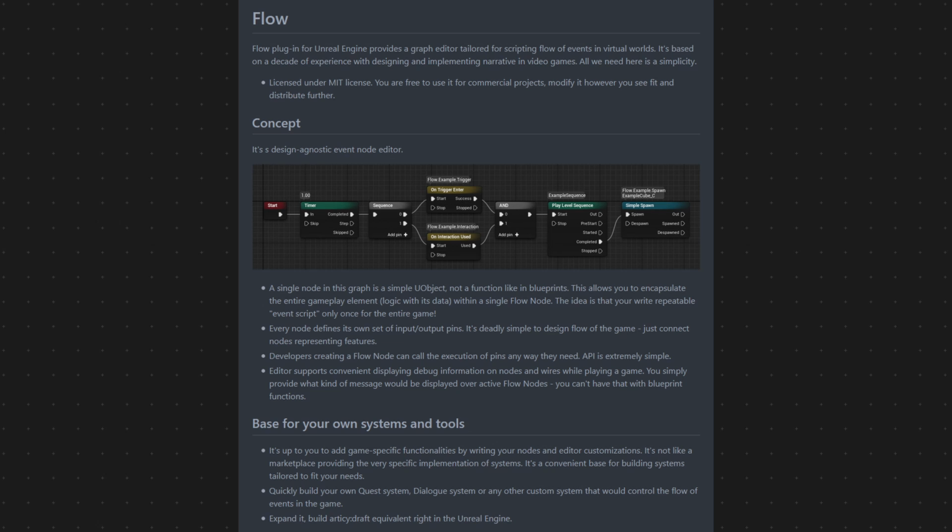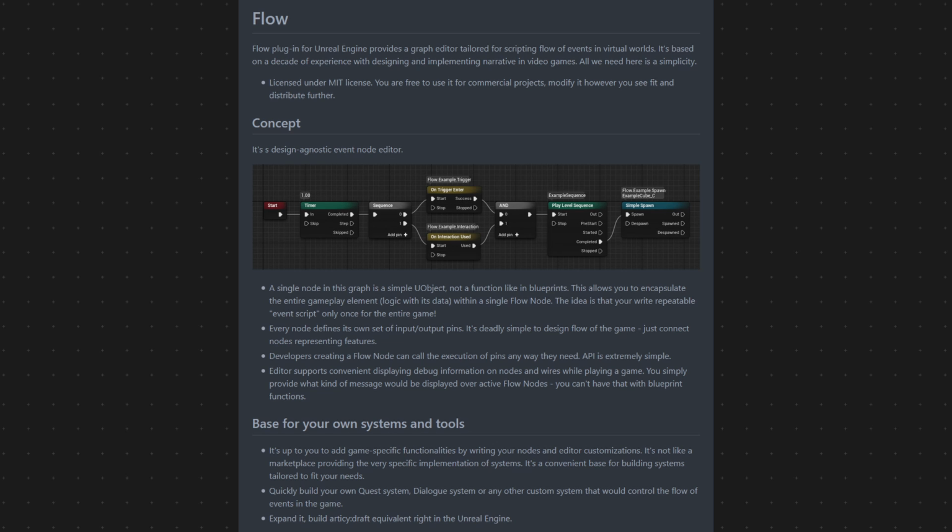Okay, I hope that I properly explained the basic concept of the flow graph, but there are still a few things to talk about. First, I'd like to remind you that the flow graph is available under an open source license, so you are free to modify it, build your own tools, and distribute it to other people.